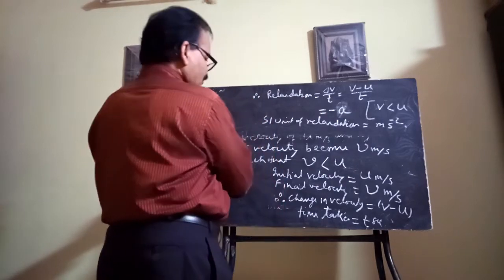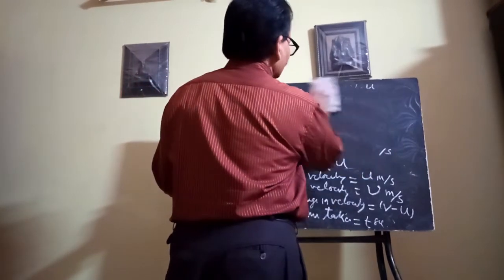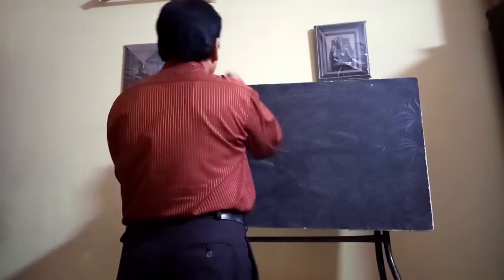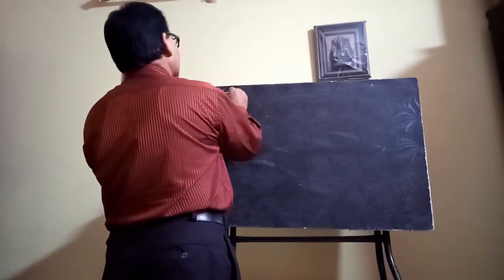Clear? Right now we will do some numericals. Let us see numerical question number 1.